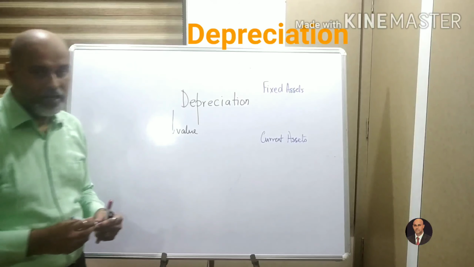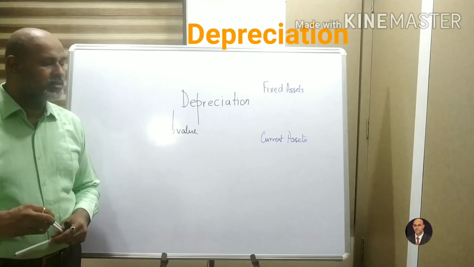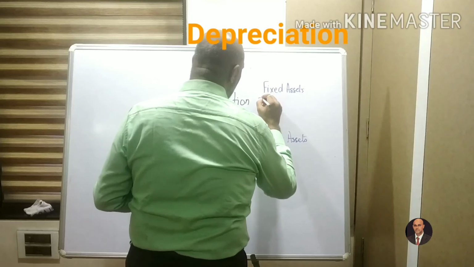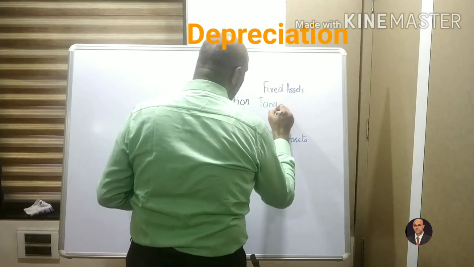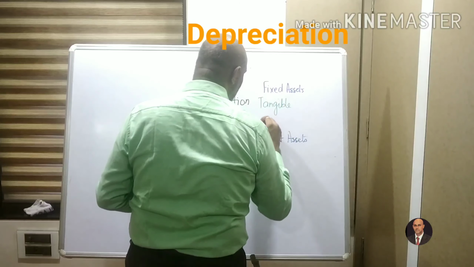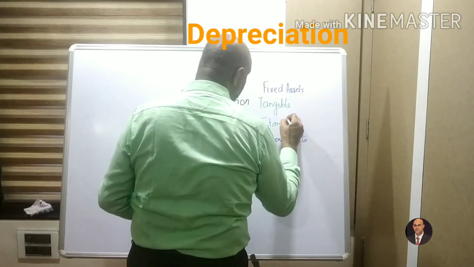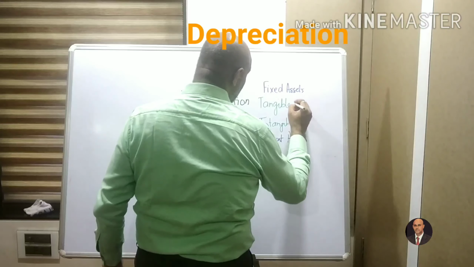But I would like to focus basically on your fixed assets. Your fixed assets are divided into two. The first one is tangible, which you can touch, and the other is known as intangible, which you cannot touch.